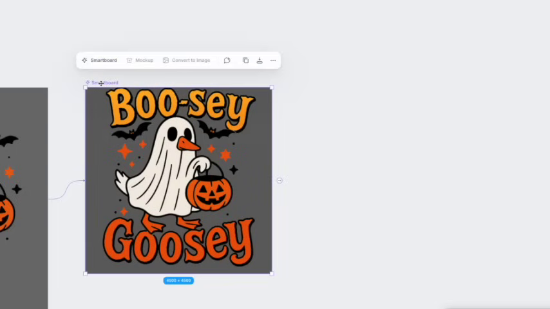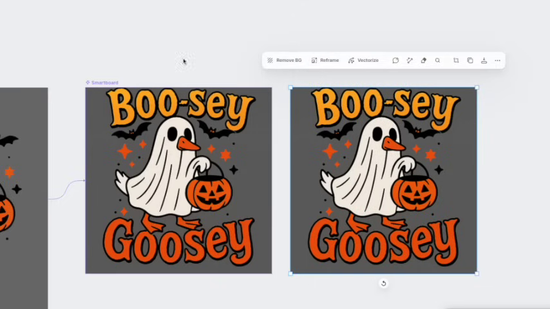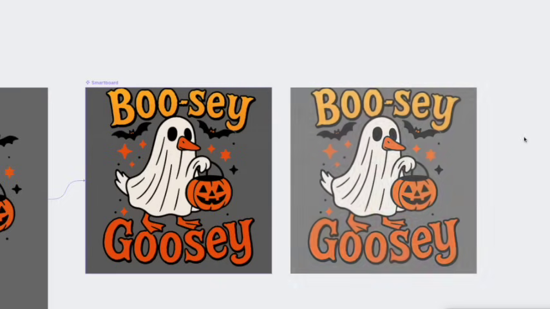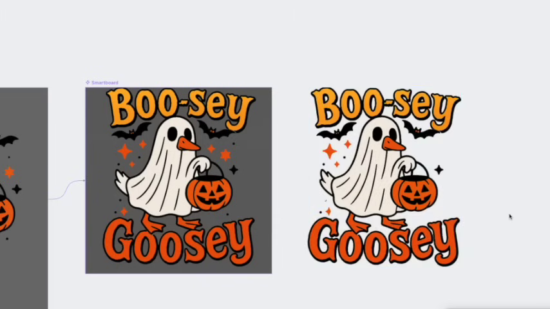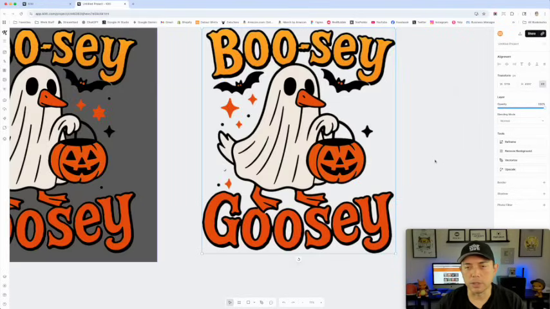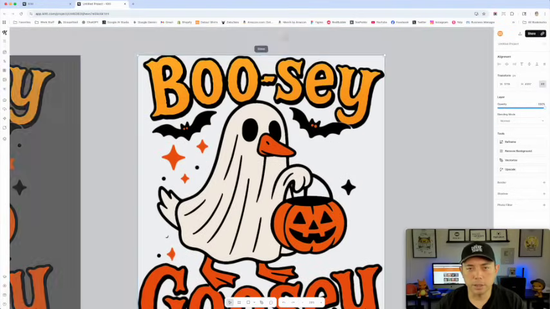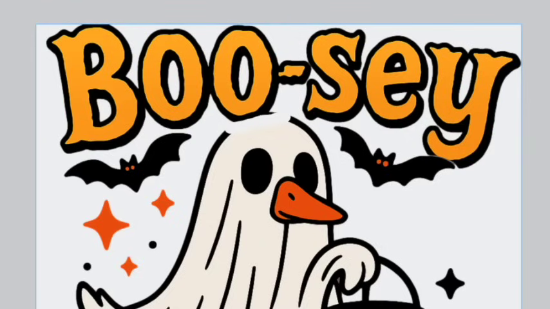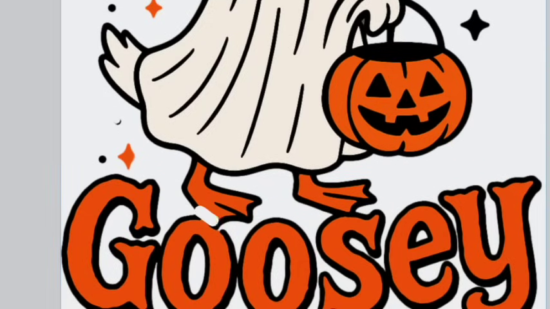All right, so now that I have this, I'm going to convert this to an image. There it is. And then I'm going to remove the background. Good. And then I'm going to erase some of these things because I only really need the words Boozy and Goosey. So I'm going to erase some things here, like this. Whoops, too much. Let's do that again. Good. Getting in close here. Got to get this right there and get this foot here.